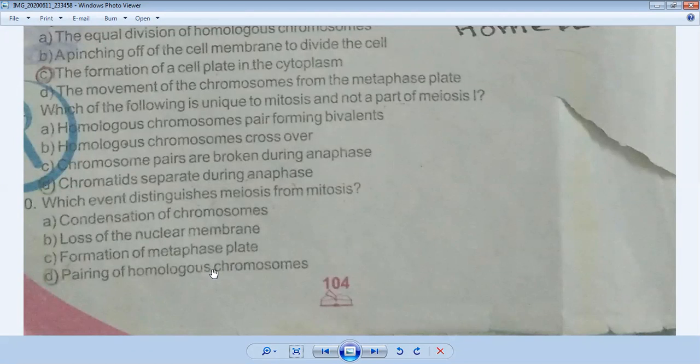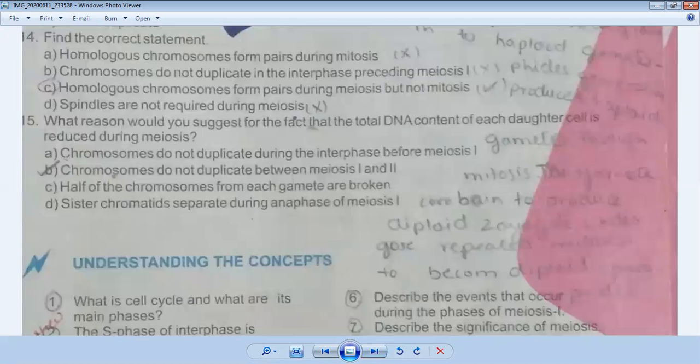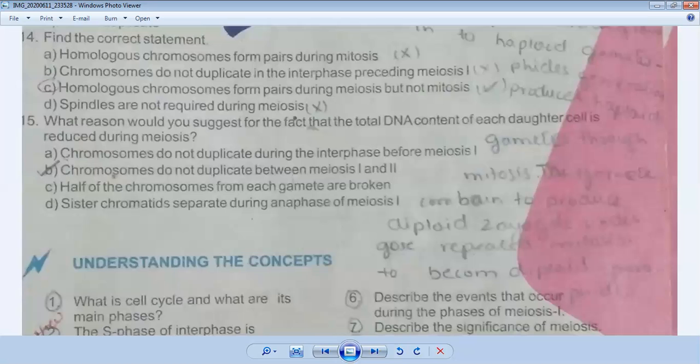Now come to your next page. Now see your next page. Okay, wait. We were discussing.